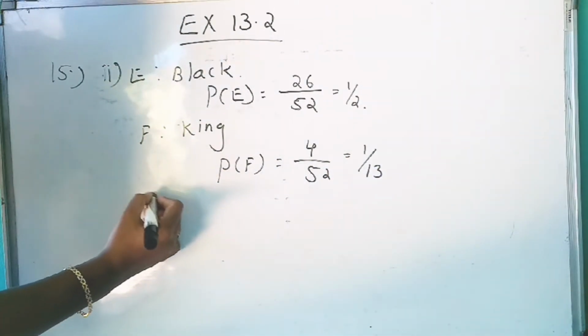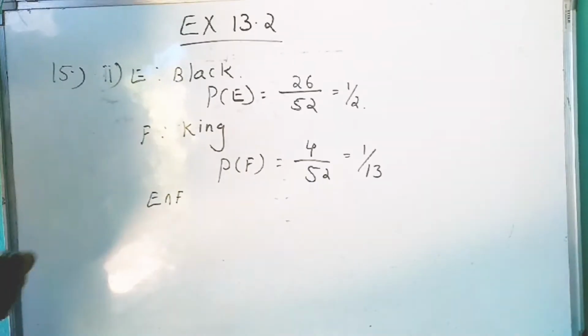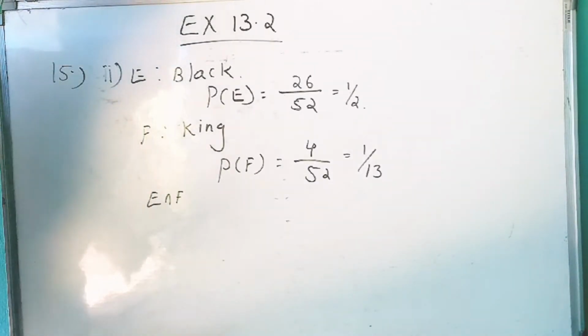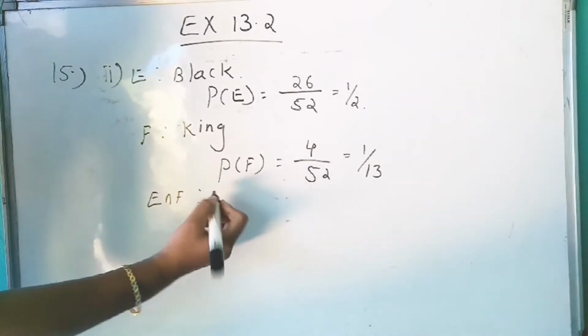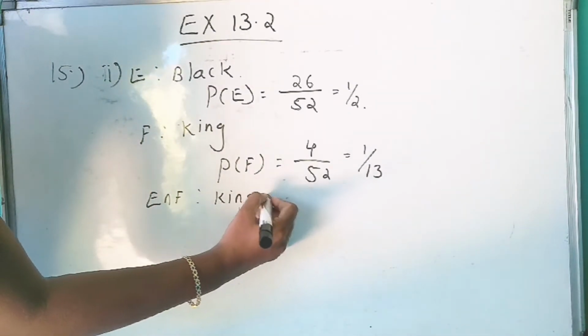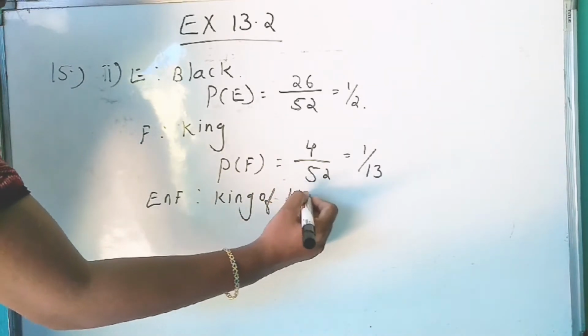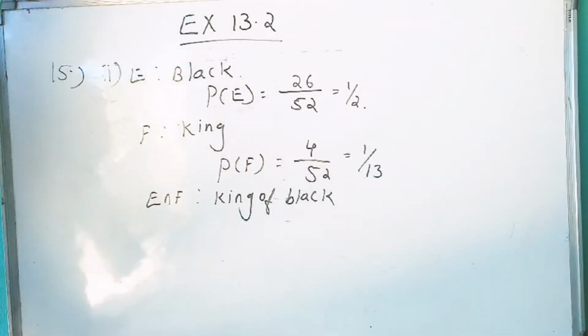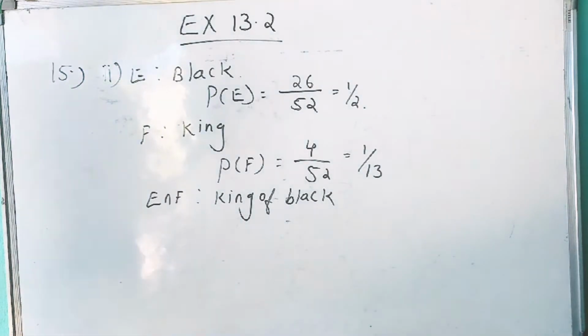Now E intersection F, the card drawn is a king of black color.